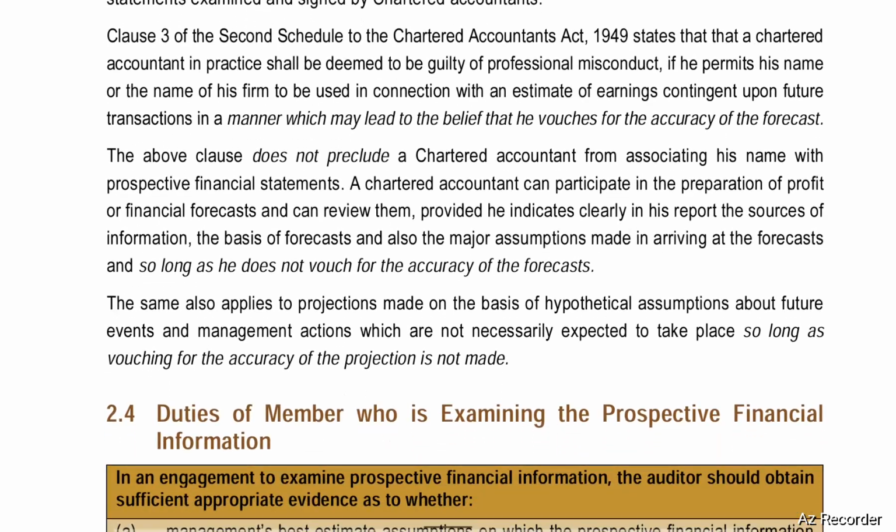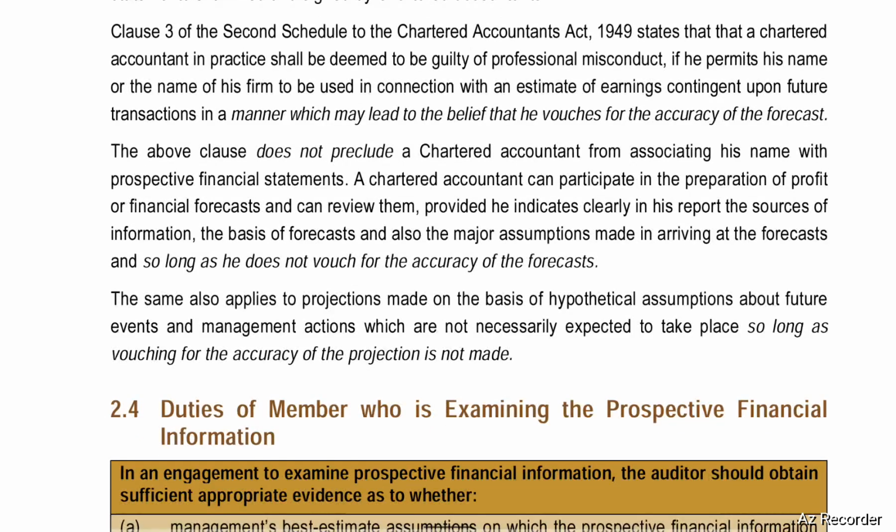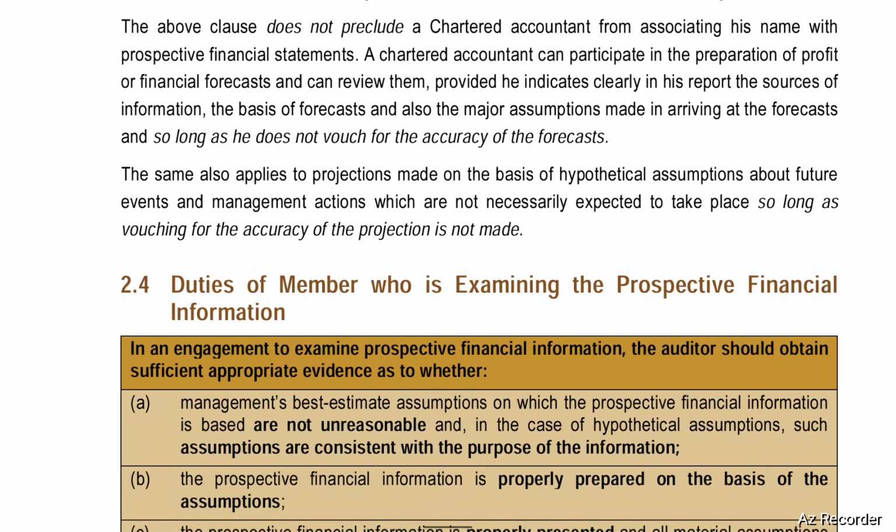Clause 3 of the Second Schedule to the CA Act 1949 states that a chartered accountant in practice shall be deemed to be guilty of professional misconduct if he permits his name or the name of his firm to be used in connection with an estimate of earnings contingent upon future transactions in a manner which may lead to the belief that he vouches for the accuracy of the forecast. The above clause does not preclude a chartered accountant from associating his name with prospective financial statements.